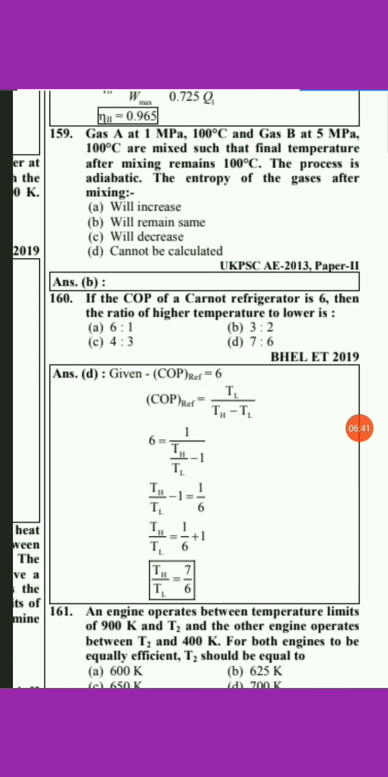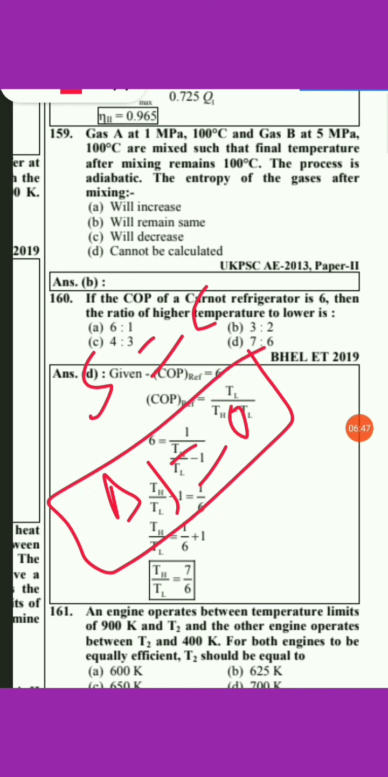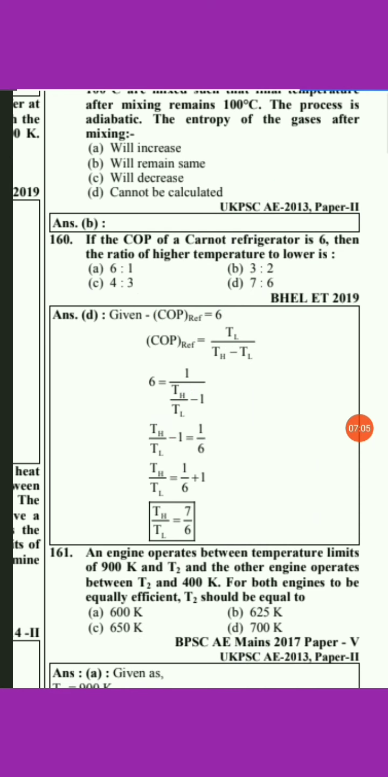So without any doubt, the entropy remains constant because the entropy change is 0, and the reason is that the process is adiabatic. There will be adiabatic mixing, so the heat transfer to the surroundings will be 0, and there will be no entropy change. So entropy change will be 0 as entropy is constant. So option B will be the right answer, that is, the entropy of the gases after mixing will remain the same.